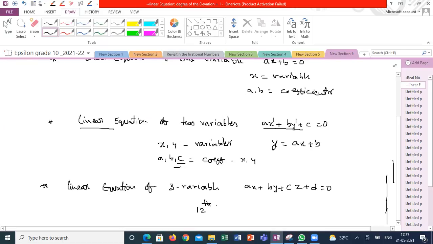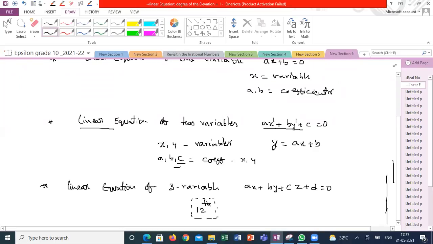In case of higher order, single variable cubic and quadratic or biquadratic, I already discussed that when I was teaching polynomials. So till 12th standard we are going to discuss a maximum of linear equations of 1 variable, 2 variables or 3 variables. Even 4 variables we never touched. 4 variables and beyond will come only in engineering if you opt for it.